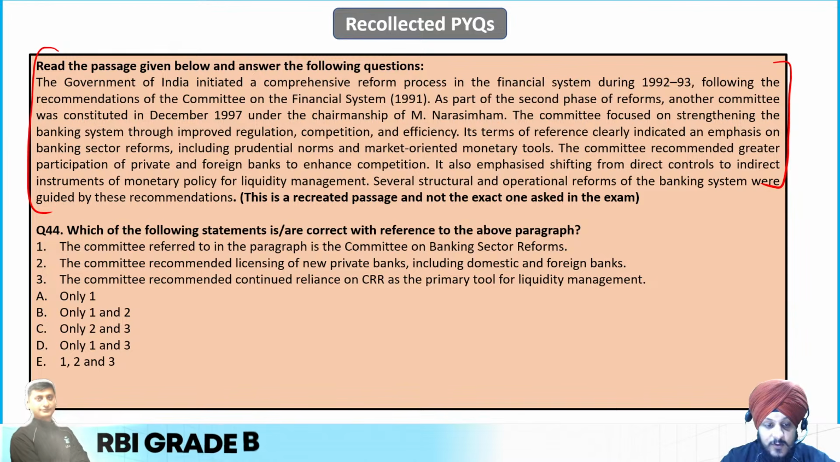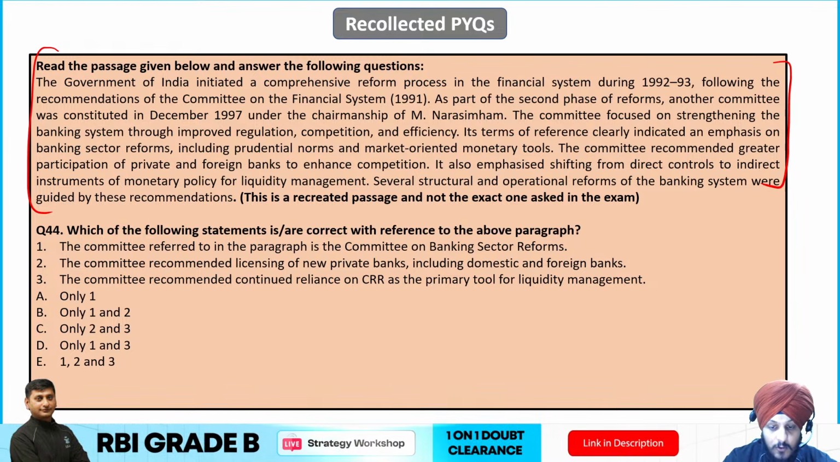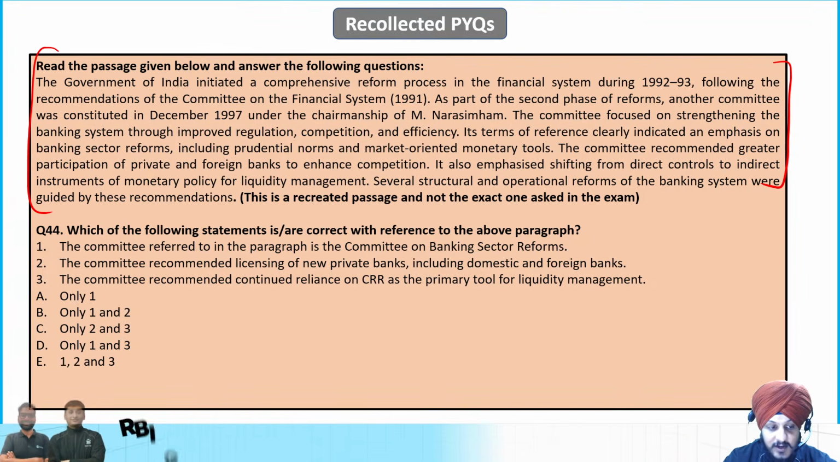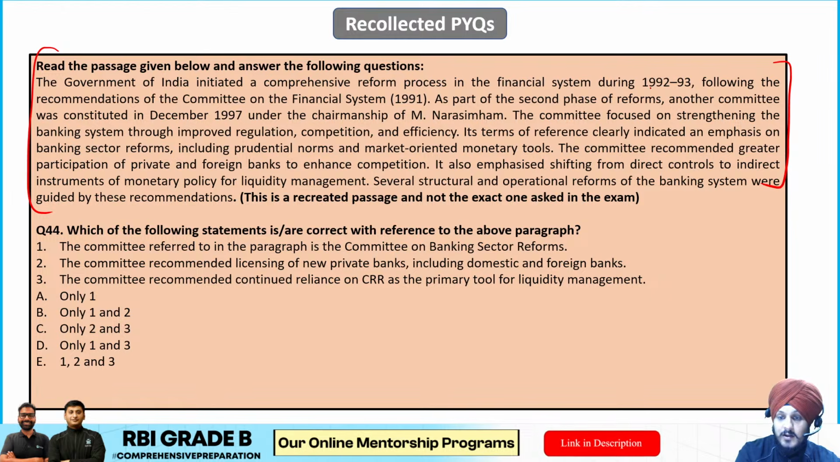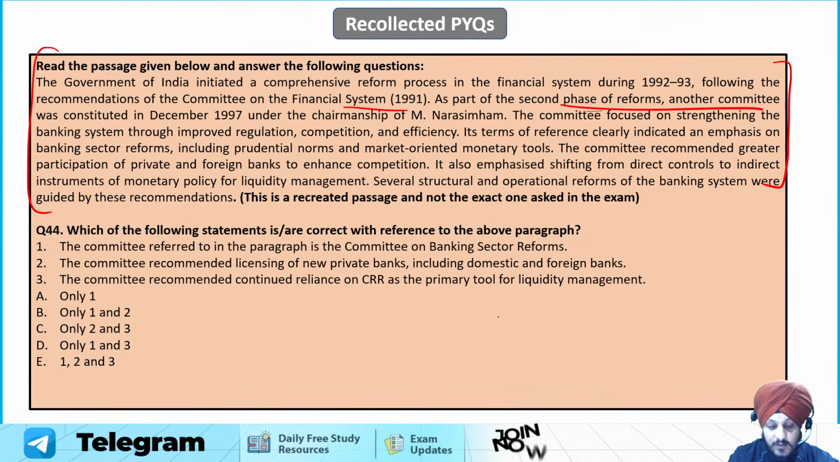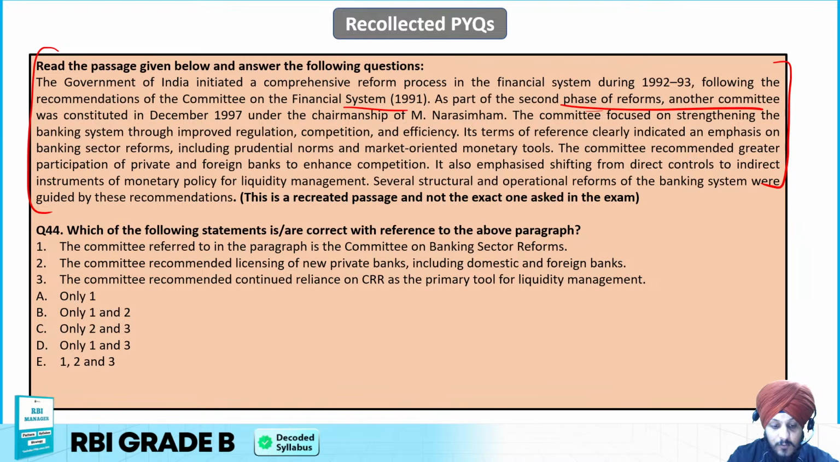So the committee referred to in the paragraph is the Committee on Banking Reforms. So this is correct, right? Statement 1 is correct. This is what is written: Committee on Banking Reforms, which is nothing but the Narasimhan Committee 2 that was formed, the Committee on the Banking Sector Reforms.